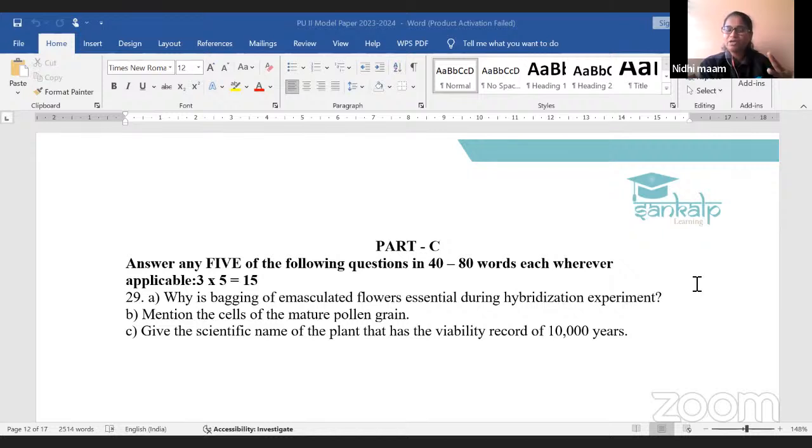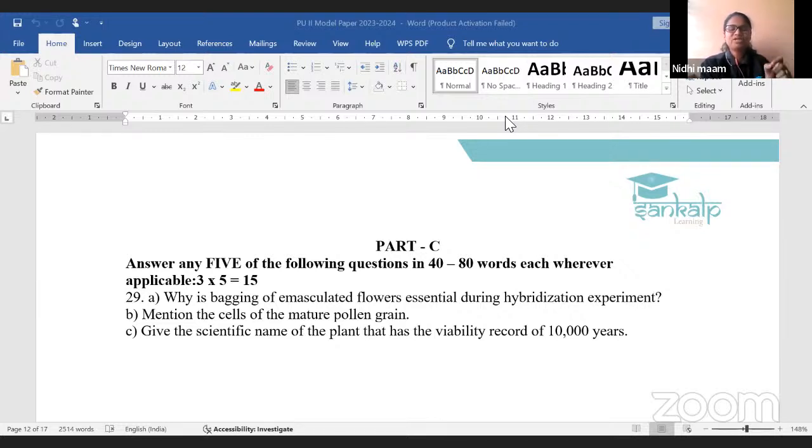So we will merge both the answers. Priyanka answered partially. Sita also answered partially. We will merge both the answers: to prevent the contamination of the pollination by other pollen grains of the same species, we have to bag the emasculated flower. Contamination by pollen grains of the same species.